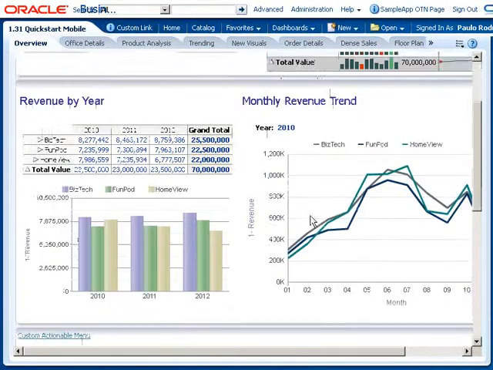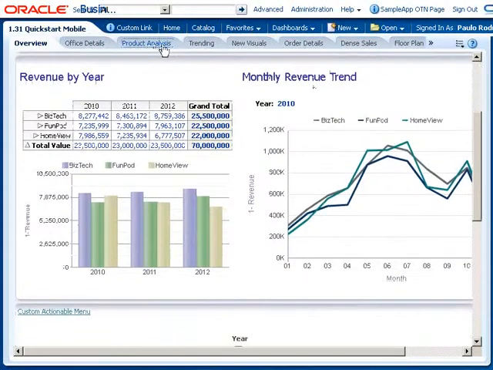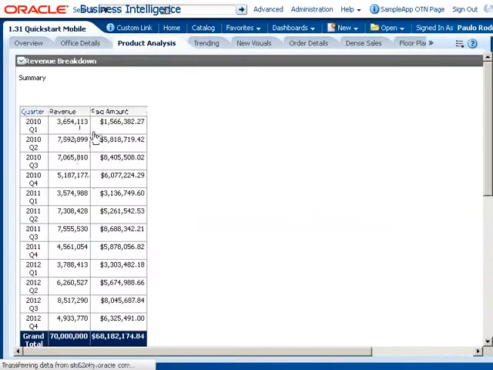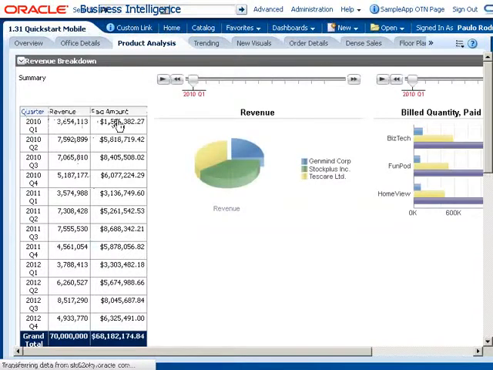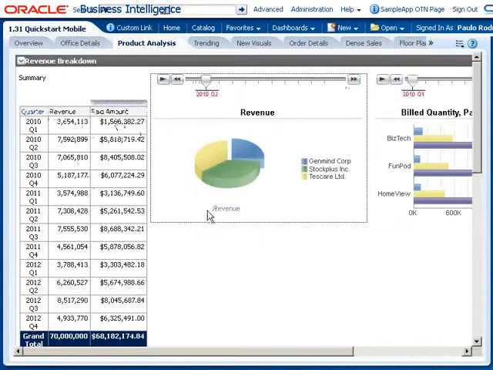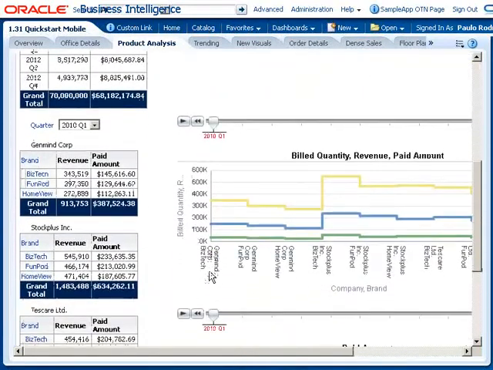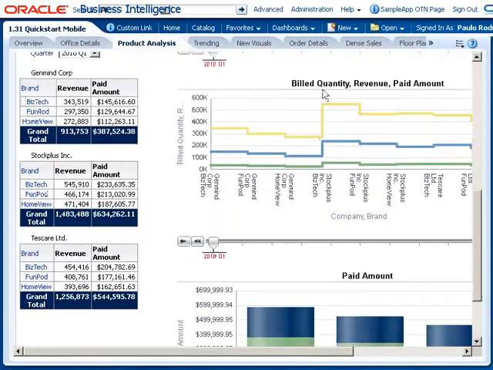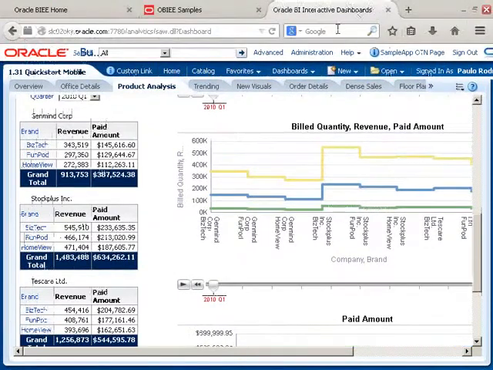Next, we have a number of reports available. Let us say you want to analyze product wise. Then I have here what the quarter is, what the revenue is, and what the paid amount is. And we have user friendly things also available. If you click on this one, it is going to move and show accordingly. Quarter 3 is what, quarter 4 is what. So we are developing very user friendly, beautiful reports so that my customer can analyze the things easily. Yes or no? Right. This is what is called a dashboard.